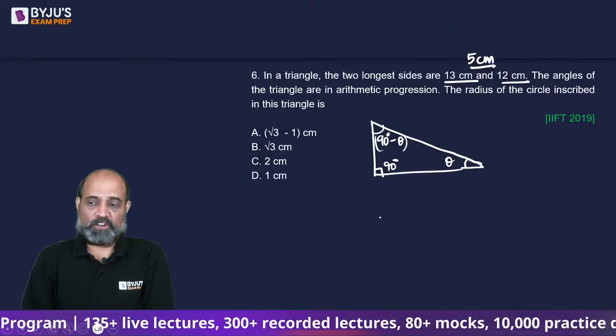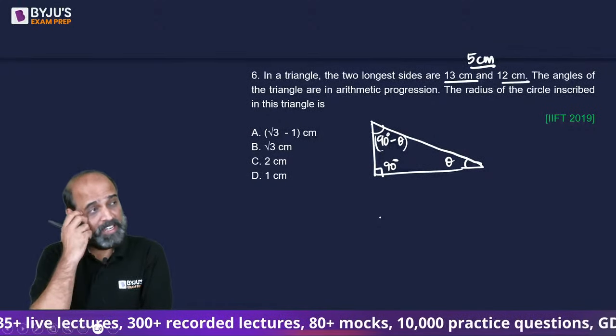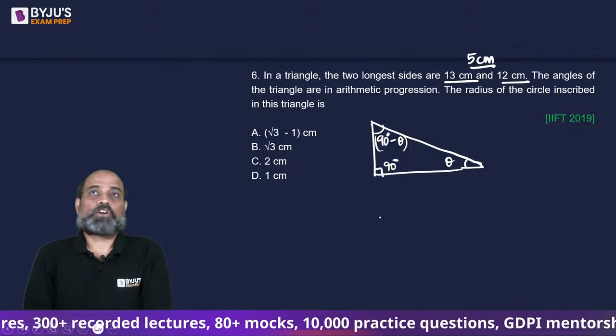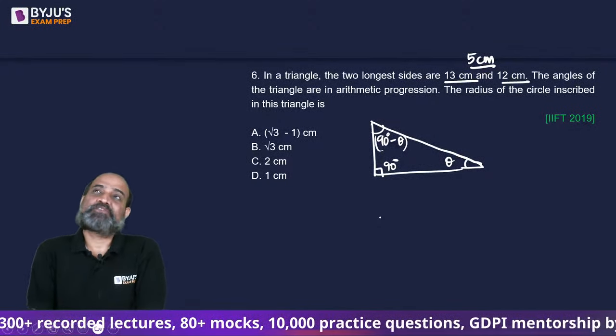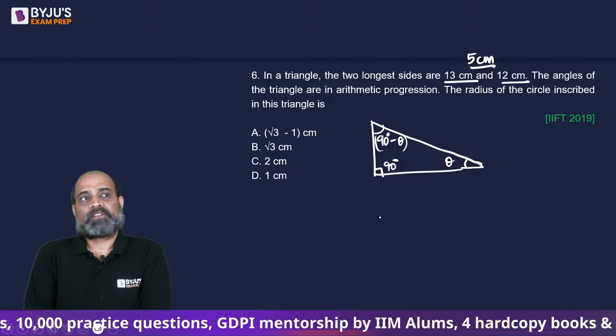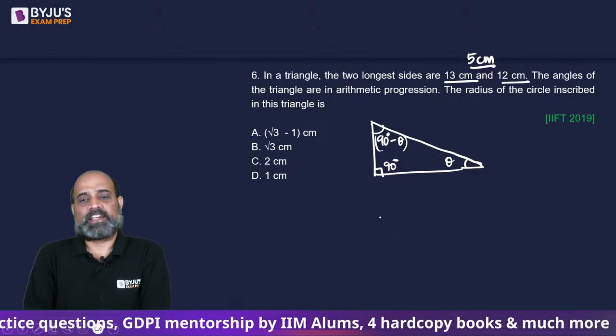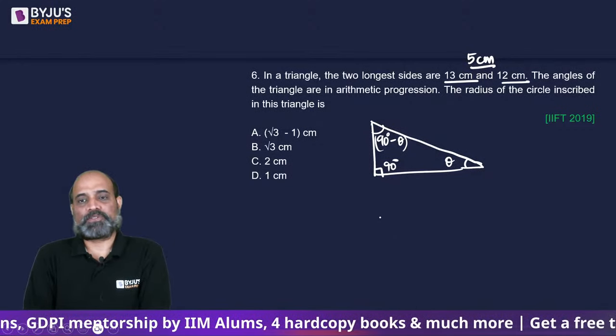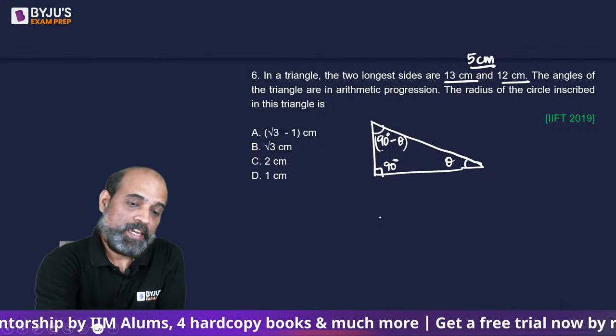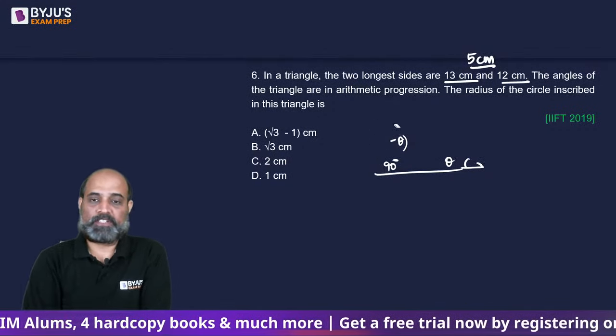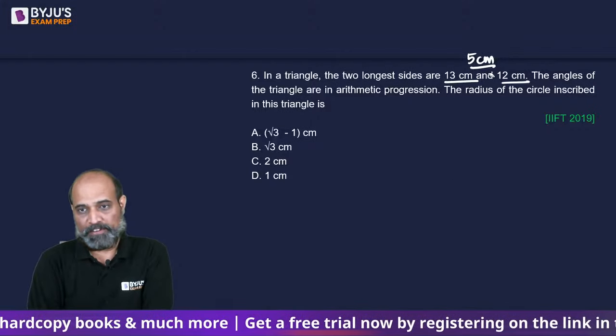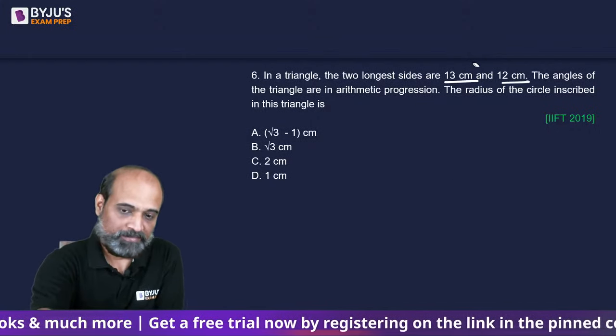The more it is above 45, the less the other should be below 45, no? Because out of 180, if one gets 90, the other two should get 90. We don't know the middle value, which is 90 minus theta, will be the average of these two. Okay, so 5, 12, 13. And we don't know what angles we will have at 5, 12, 13, isn't it?